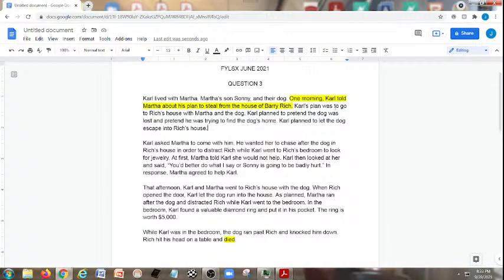Now, Carl's plan was to go to Rich's house with Martha and the dog. Carl planned to pretend the dog was lost and pretended he was trying to find the dog's home. Carl planned to let the dog escape into Rich's house. This is all part of that aspect about what was going on in Carl's mind and in his plan, because these will actually come into fruition later for different elements, okay, as we spot issues.